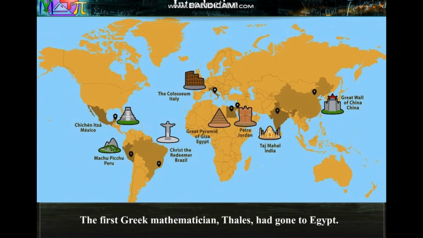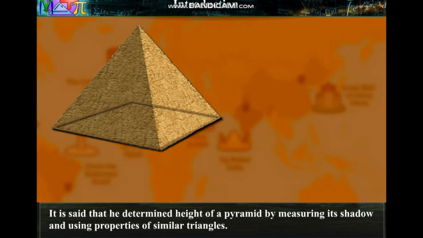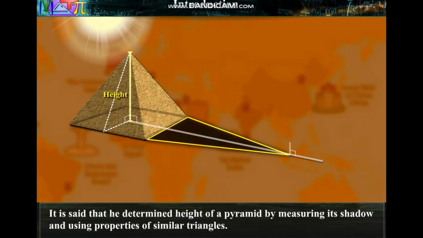The first Greek mathematician, Thales, had gone to Egypt. It is said that he determined the height of a pyramid by measuring its shadow and using properties of similar triangles.